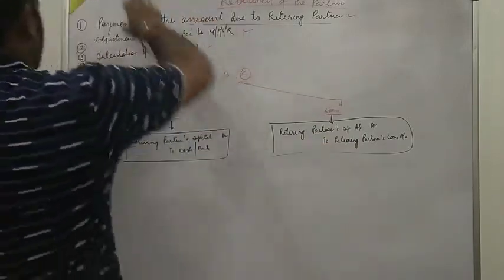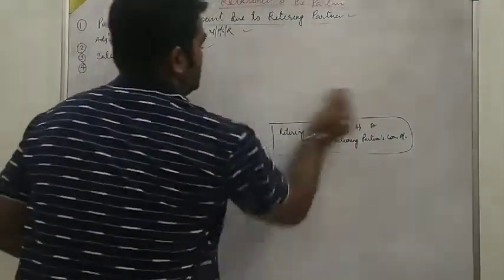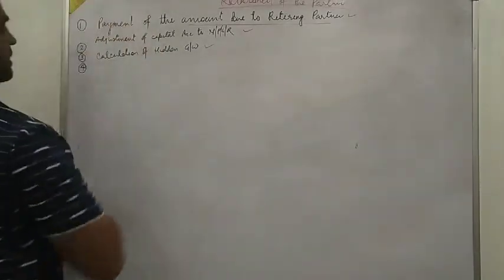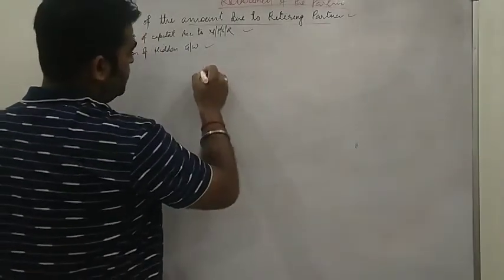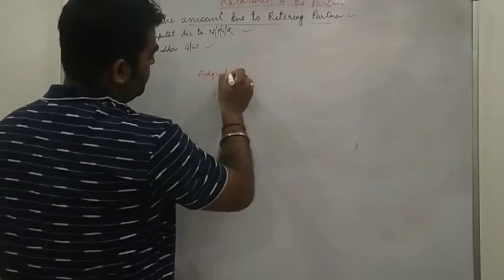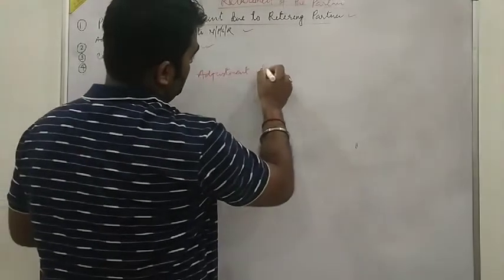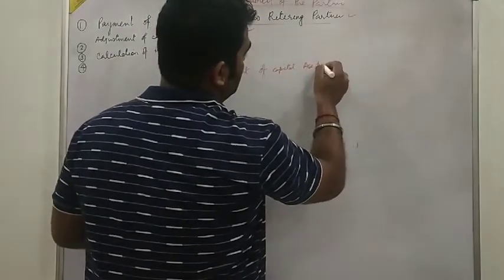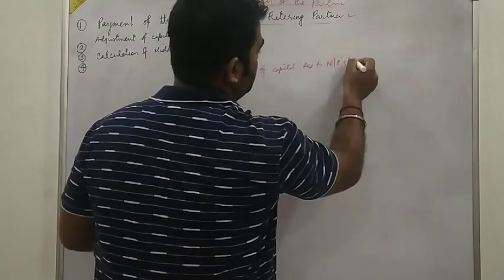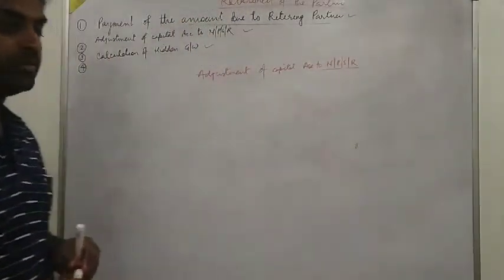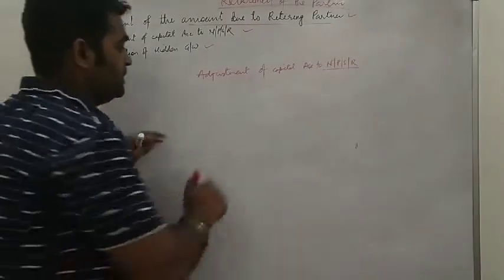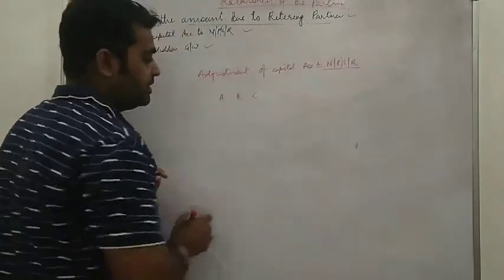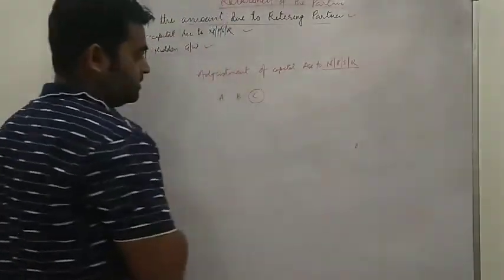Clear? Okay. Second topic is adjustment of capital according to new profit sharing ratio. Suppose A, B, C are three partners and C is being retired.